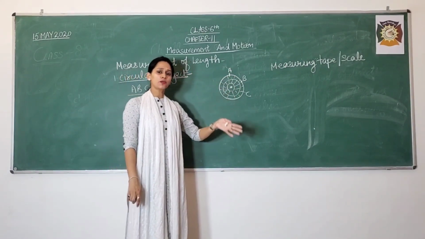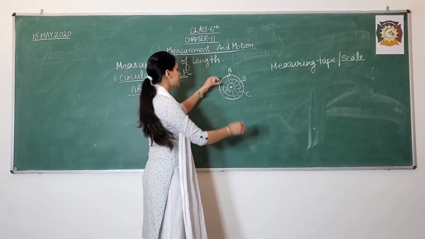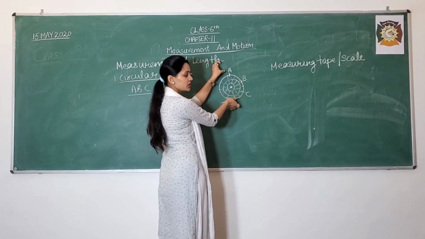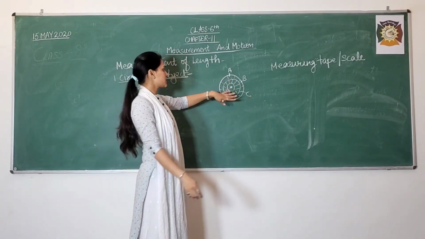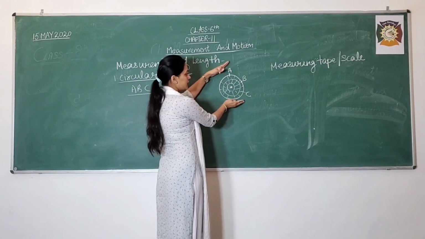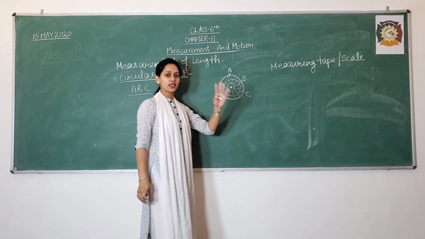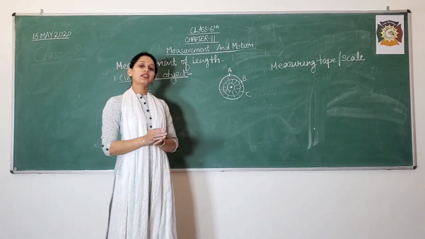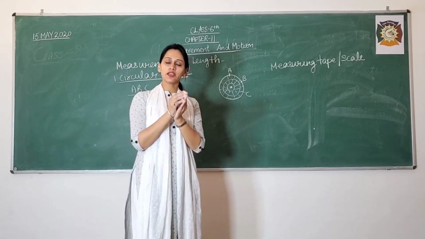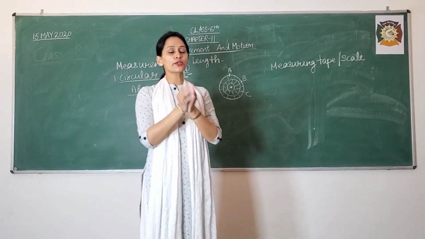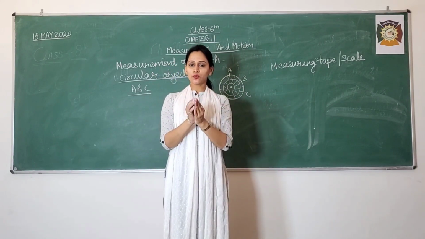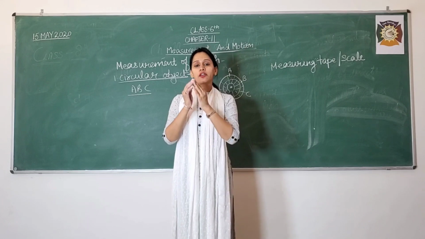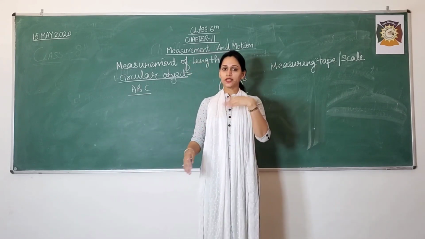With the scale, can you measure? Can you place the scale in this round position? No, we cannot, because the scale is straight. We cannot measure the length with a straight measuring scale or tape. Now, in that case, what can we do? There's a very simple activity. This also you will try to do at your home. You will take a circular or round object. Thereafter, you will try to find the length of the circular object as I am telling you.